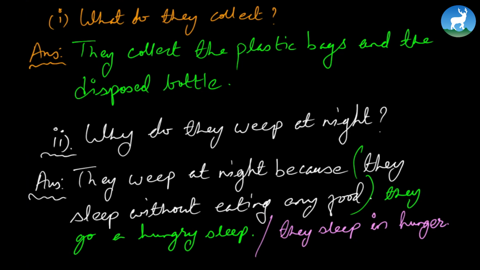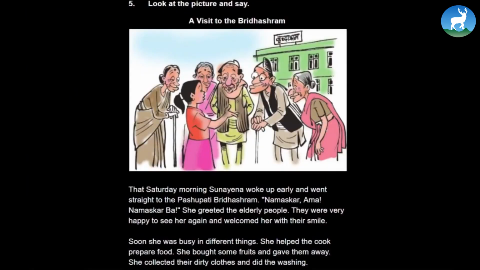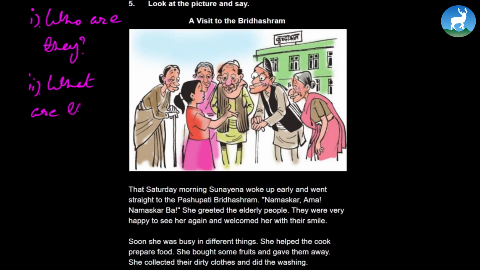Now let's continue further. Look at the picture and say: a visit to Vriddhashram. At the same time I would want you to consider these two questions. Number one, who are they? And number two, what are they talking about? All right. Now let's read this passage. But before that, just observe the picture.